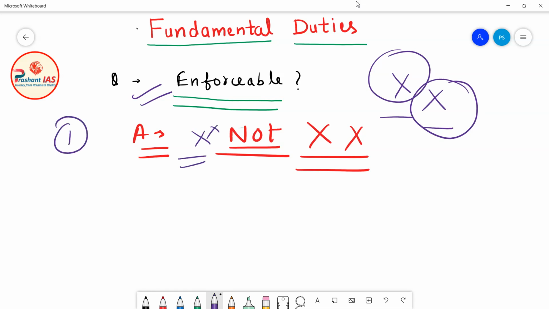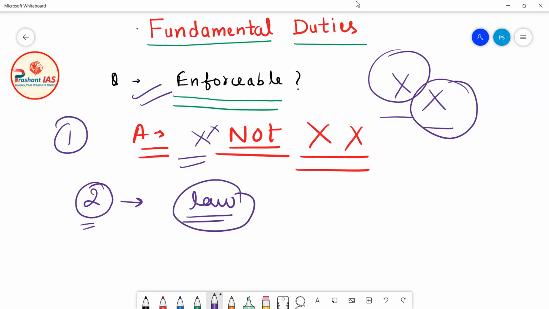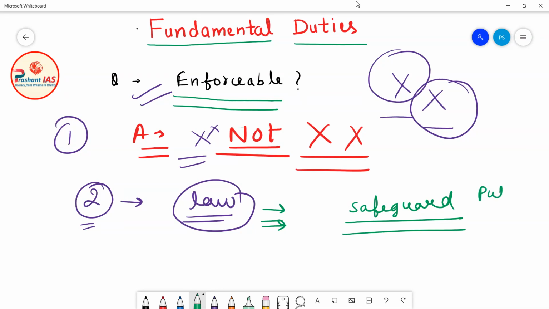But friends, there is one more thing. The second thing is that a law can be made, meaning the parliament can make a law after getting inspiration from these fundamental duties. For example, let's suppose there is a fundamental duty that we have to safeguard the public property. Now let's suppose what happened, that the parliament made a law.